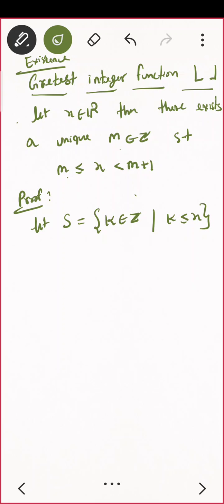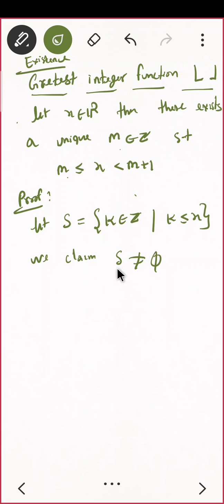Now, can we prove this set is non-empty? How can you prove this set is non-empty? You should give at least one element which belongs to the set. Or you can start with supposing it is empty, and prove it is non-empty by getting some contradiction. That means we claim this set is non-empty, correct? How can you do that?